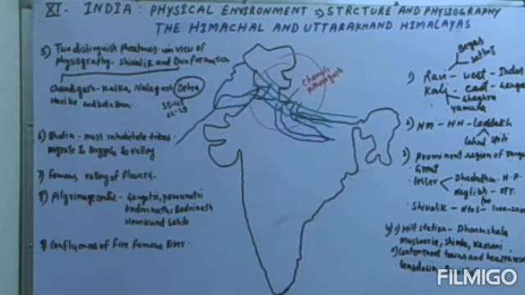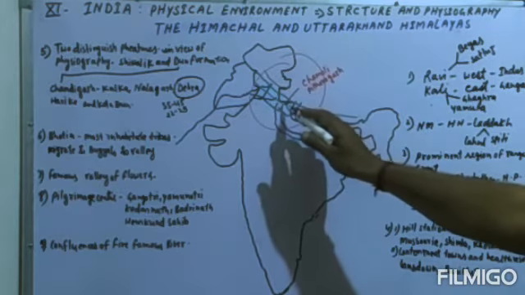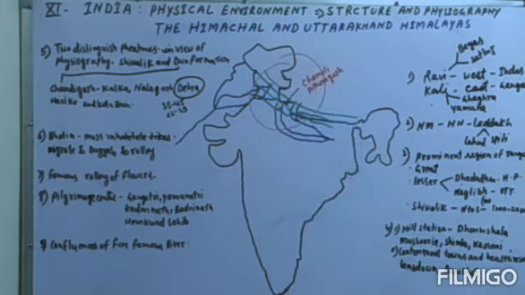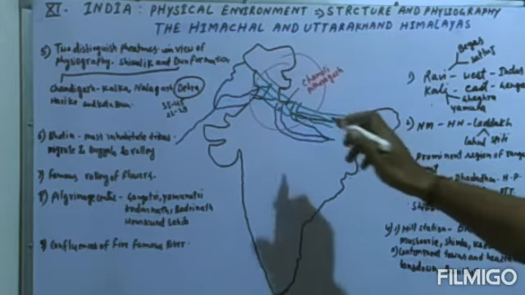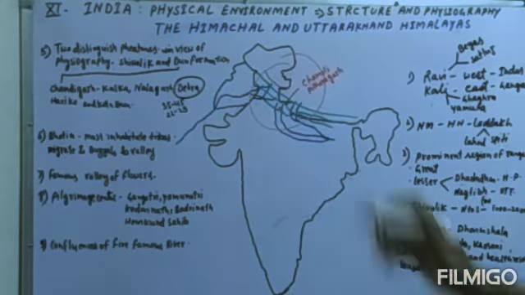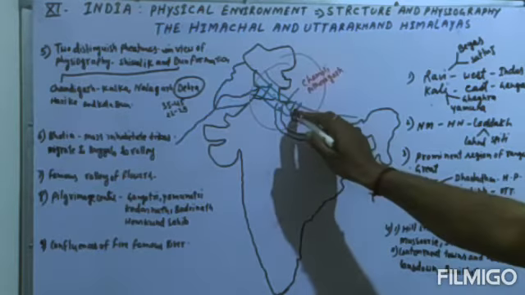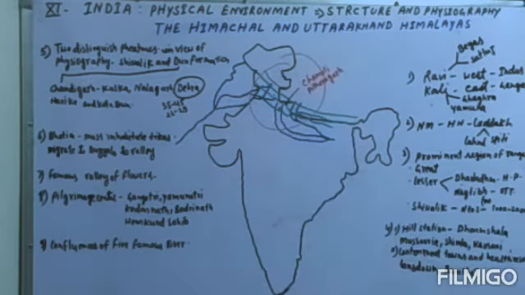As you know very well, the Lesser Himalaya range in Himachal Pradesh is known as the Dhauladhar range, and in the Uttarakhand the Lesser Himalaya range is known as the Nag Tibba. It is the Nag Tibba range in Uttarakhand.